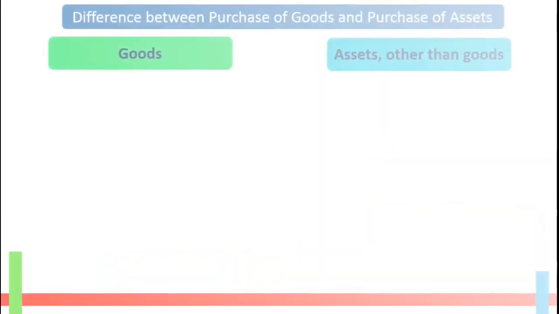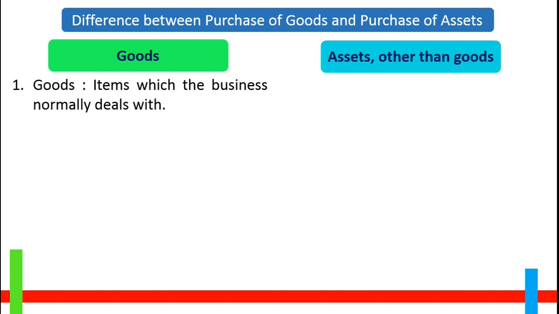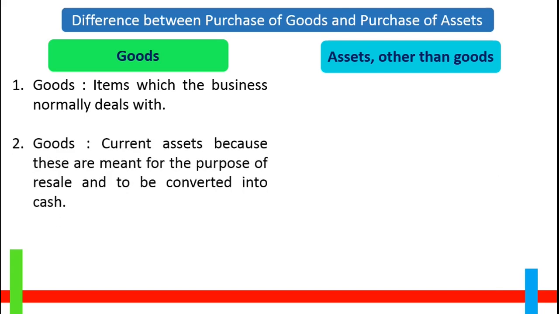Therefore, goods are items which a business normally deals with. Secondly, these are current assets acquired for further processing or for resale during the same year for generating cash and income. Goods purchased is therefore shown in the accounting books as purchases account debit. This is also essential for correct estimation of profit of the business.